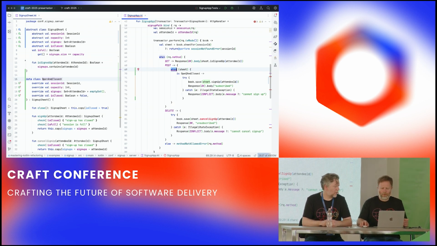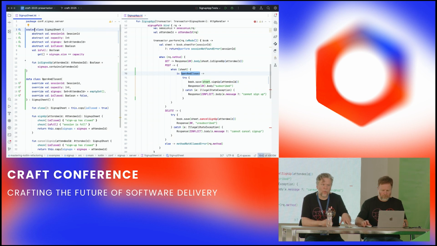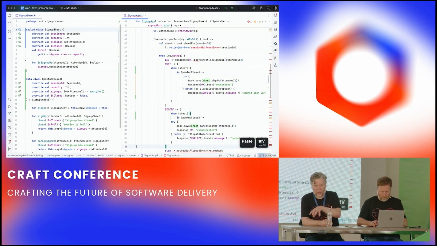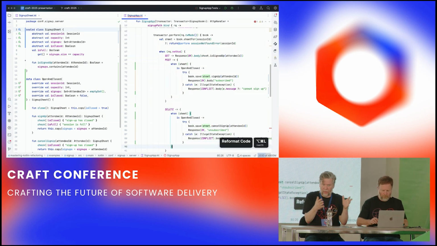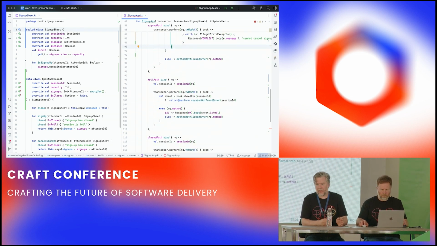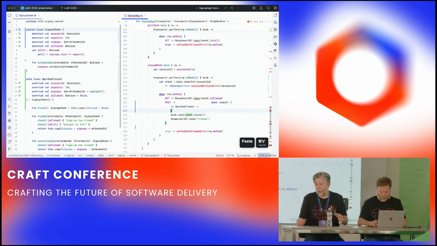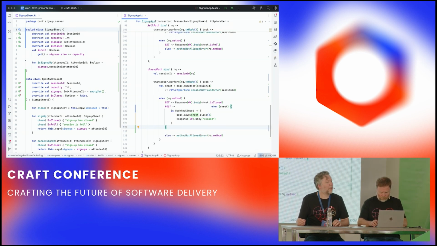Here, it's saying there could be other types that are not open and closed because we haven't made this sealed. If we seal something, then only the subclasses that we are defining in our compilation unit are all the subclasses that can possibly exist. The language prevents us defining other subclasses. So then the compiler will give us a guarantee: you have handled all the possible cases. As we add new cases, the compiler will warn us, or will prevent us running the code, if we haven't handled all the possible cases. And that's the kind of type safety we want for this error handling.